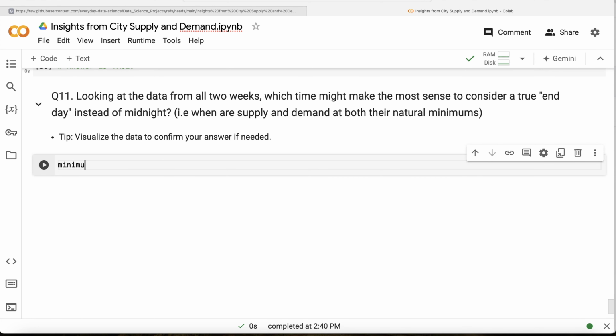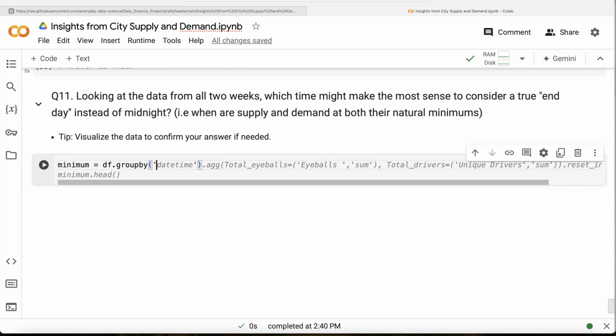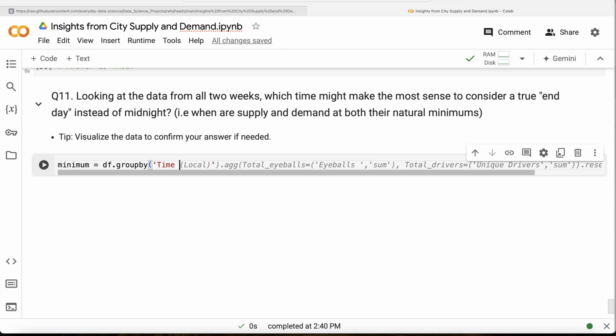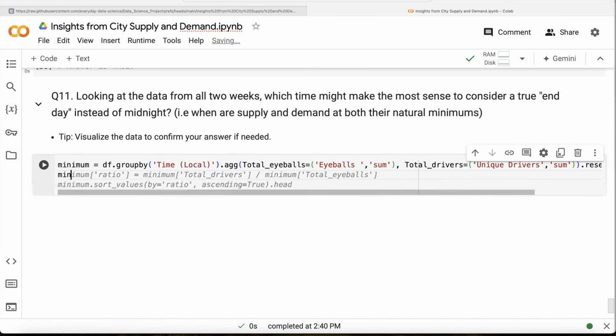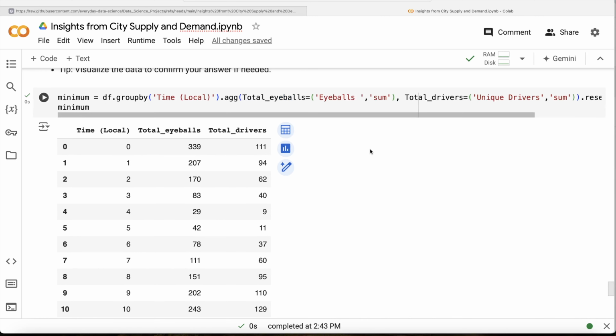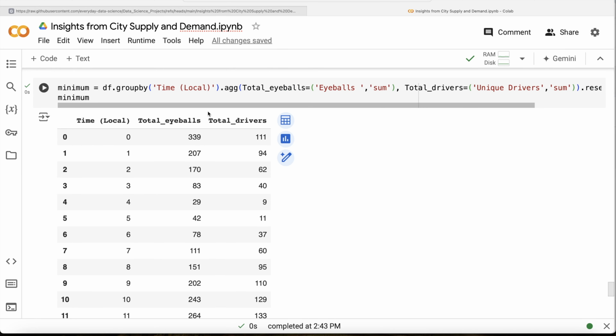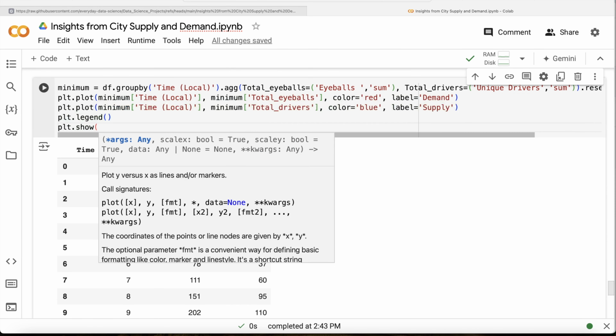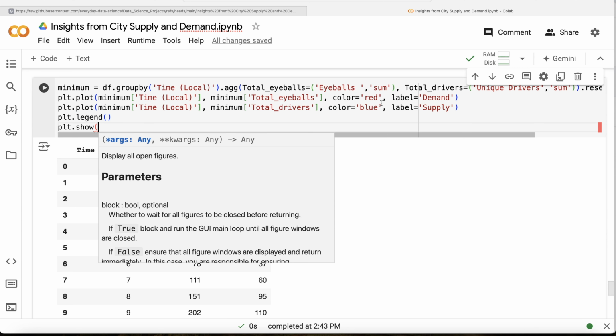Let us create a data frame called minimum, equal to df dot groupby time local. And then what we are going to do is total eyeballs and total drivers, reset index, and let us look at this data frame. So minimum. Okay, so this is what we have. Now let us plot this as well. So what we are going to do is plt dot plot. Okay, so basically this is demand and supply, and then plt dot show.